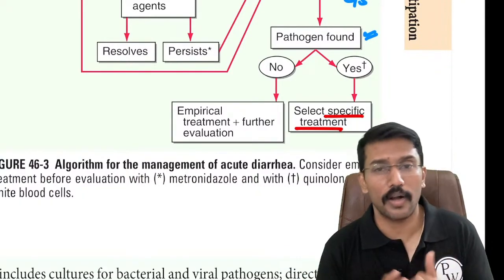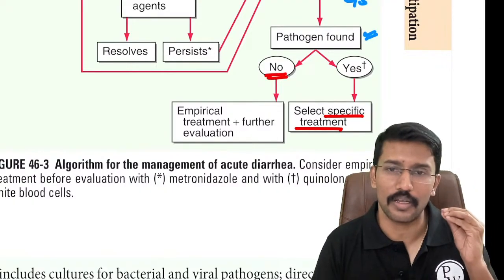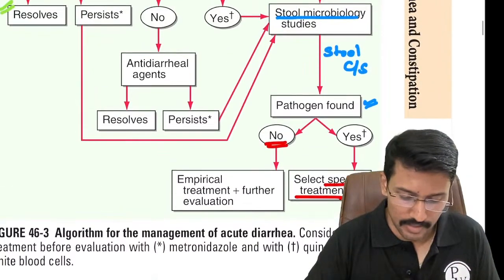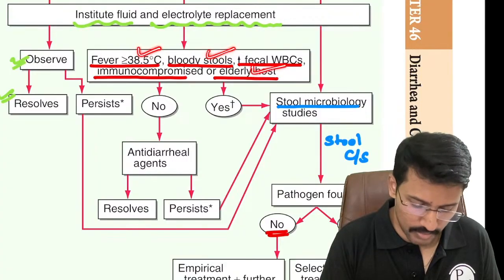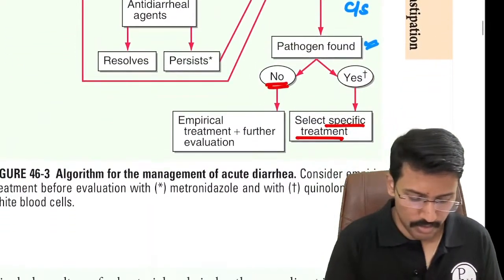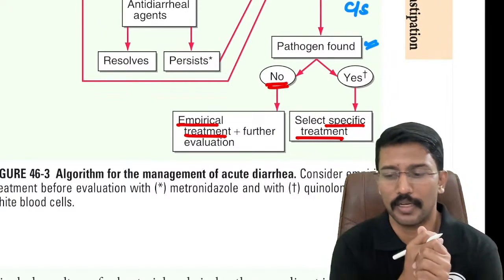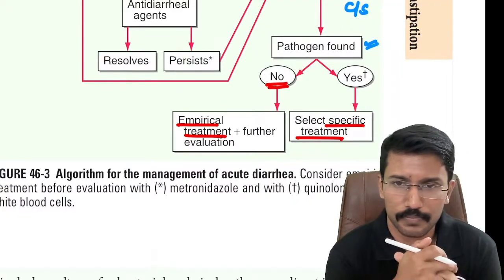What if I fail to identify an organism? Like stool microscopy and culture does not yield a result. But these patients definitely need antibiotics because they are having fever, bloody stools, or they are elderly or immunocompromised, right? So in that case, what should I do? I should treat them with an empirical antibiotic. And one of the questions that we will be asked is, what should be my empirical antibiotic of choice?